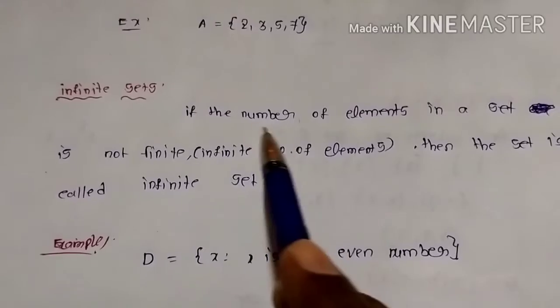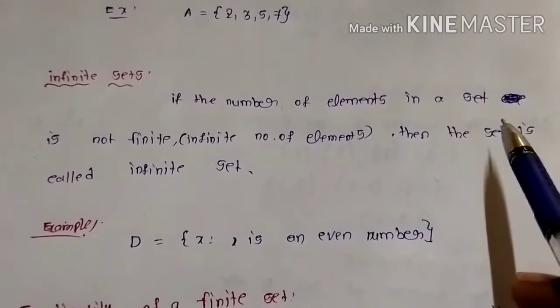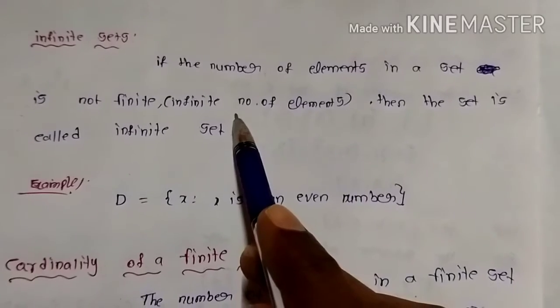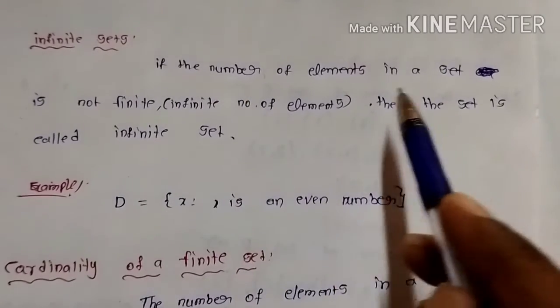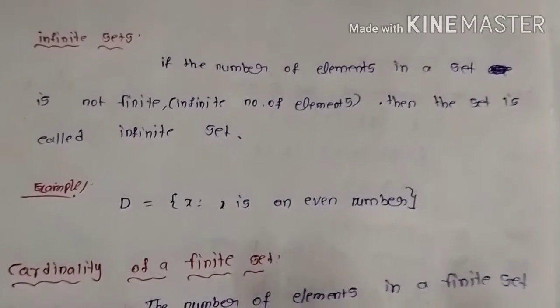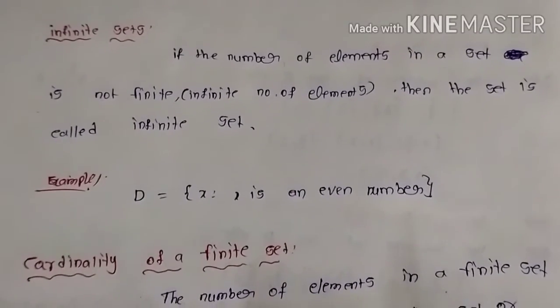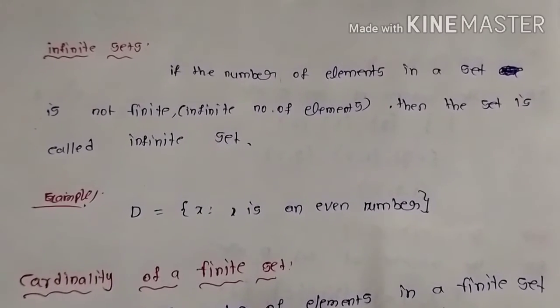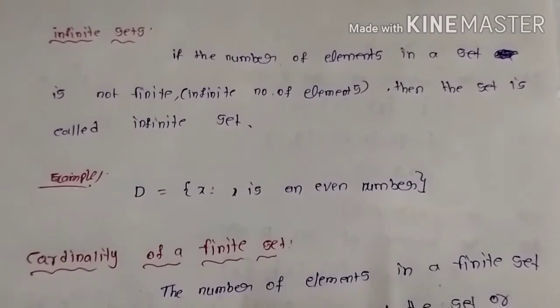Next you can see here infinite sets. If the number of elements in a set is not finite, it is infinite. Infinite number of elements, then the set is called an infinite set. You can remember it: if the number of elements in the set is finite, it is called a finite set. If the number of elements in the set is not finite, it is called an infinite set.